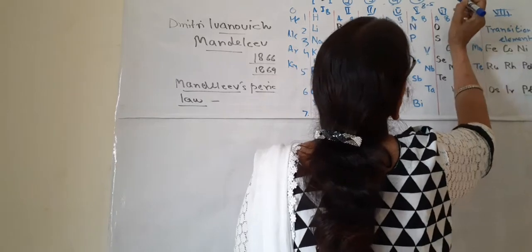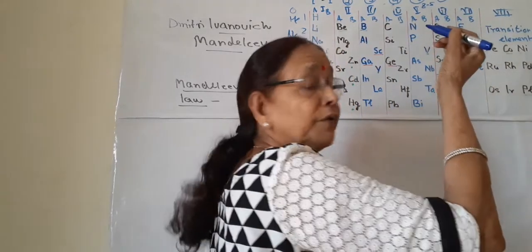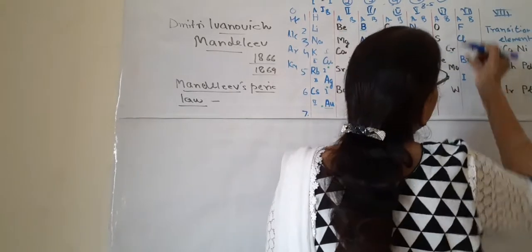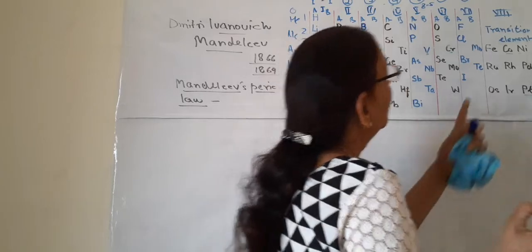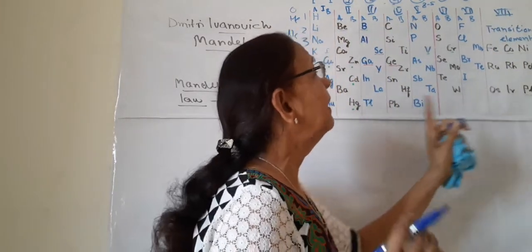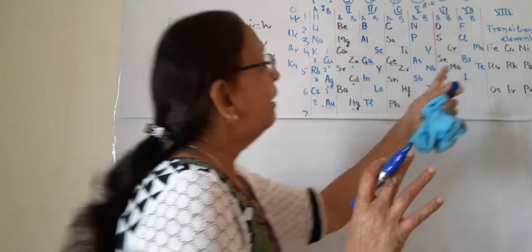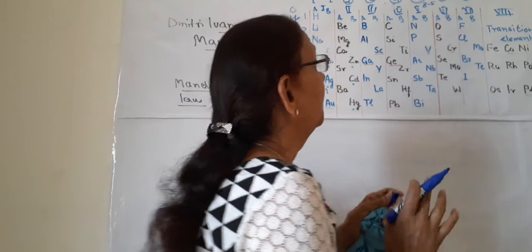Now in the sixth group, the valency will be 2: oxygen, sulfur, we know 2 valency, and these are halogens, they have valency 1. No valency is attributed to this 8th group, and he did not explain why valencies are not attributed to this 8th group.